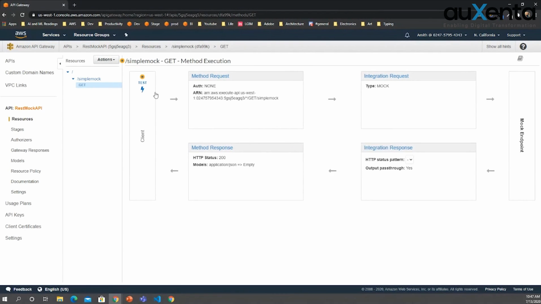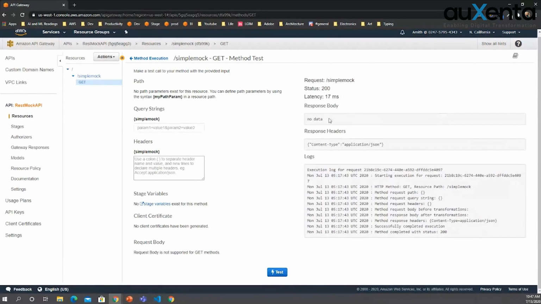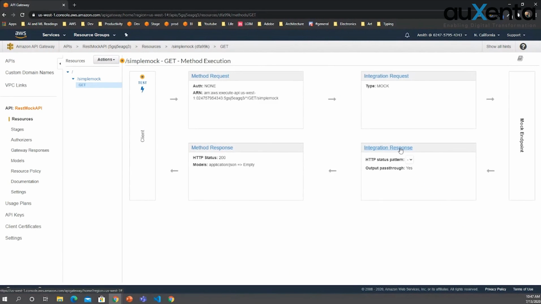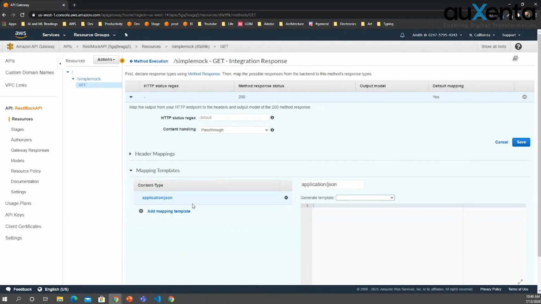Now, if I run test, it will give 200 without any data, because we haven't configured anything there. It gives 200 with no data. Let's think we want to add something like this here. Here you can see the mapping template, and I want to send a JSON object as the response.